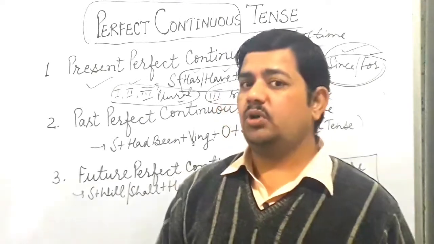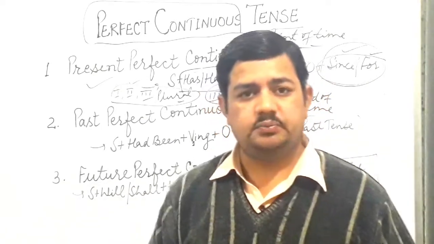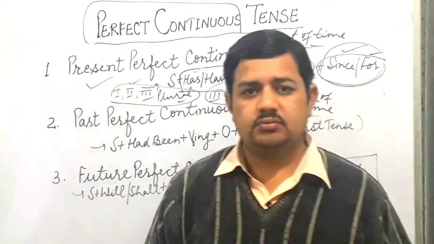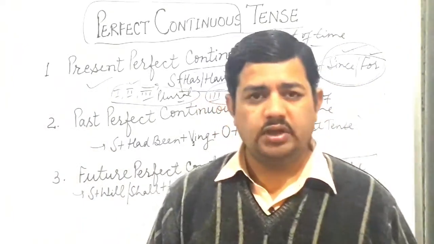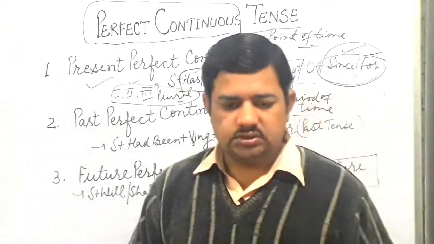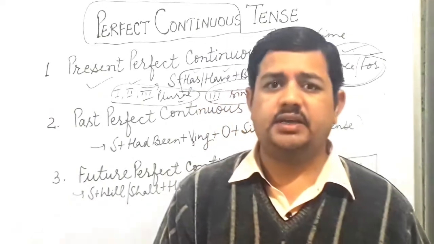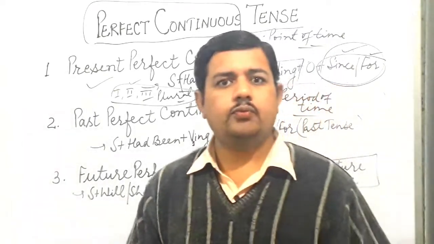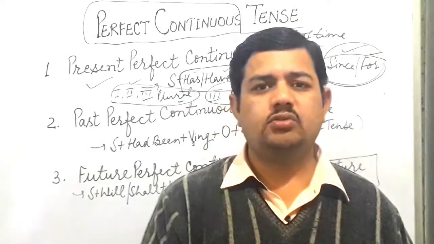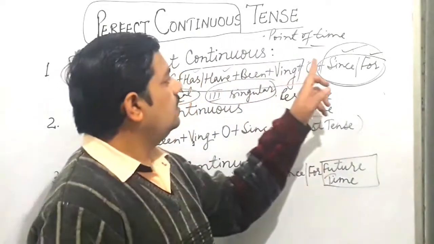Like since morning, since evening, since 1940, since 2011, since my childhood. Here you have to measure the time. When you feel that you have to measure the time, that is known as point of time, and then you use since.